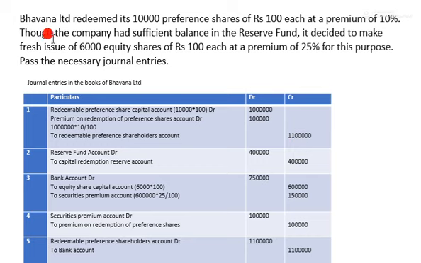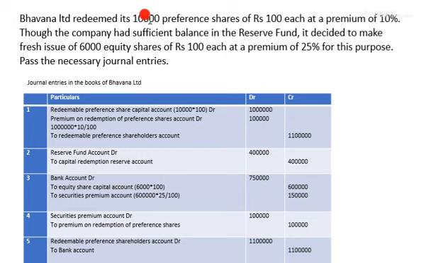Next sentence: though the company had sufficient balance in reserve fund, it decided to make a fresh issue of equity shares of rupees 100 each. Here it means the company decided to make payment in the form of reserve fund and in the form of equity shares.